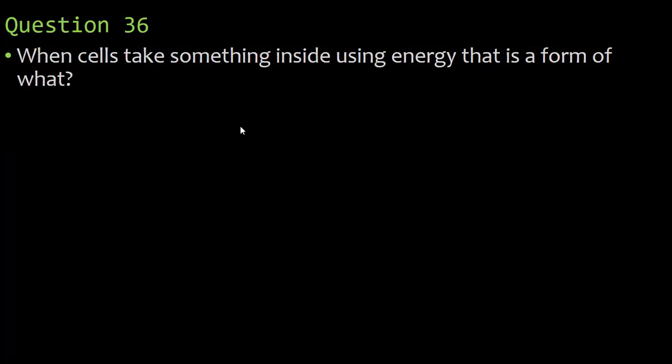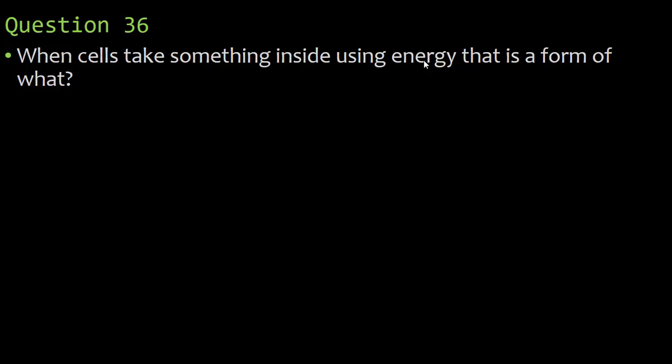All right, last one. When cells take something inside using energy, that is a form of what? So we're looking for something that's going inside the cell and that's using energy. Using energy, we already know that it has to be active transport. So it cannot be diffusion, it cannot be facilitated diffusion, and it cannot be osmosis, which is also passive transport.